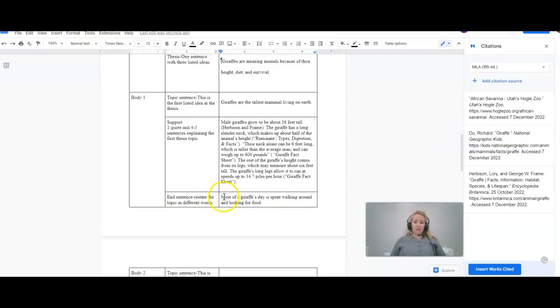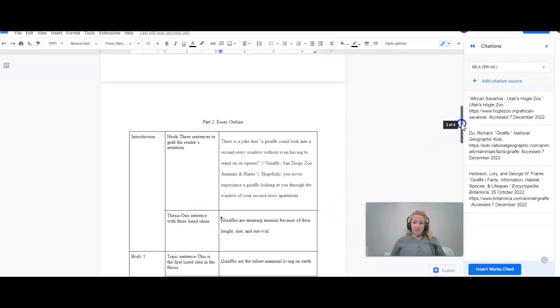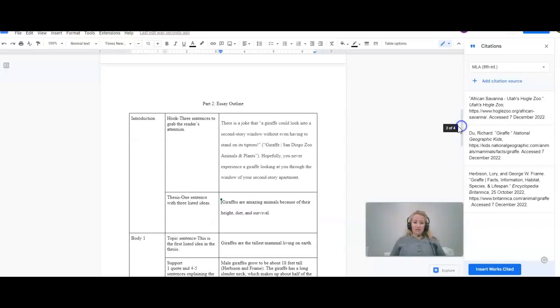I wrote, most of the giraffe's day is spent walking around and looking for food, okay? So in here, I mentioned that the giraffe's feet are part of its height. And then I talk about the food. The reason I talk about the food is because the next listed idea in my thesis is the diet, okay?